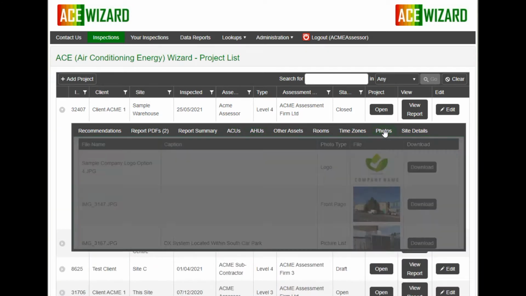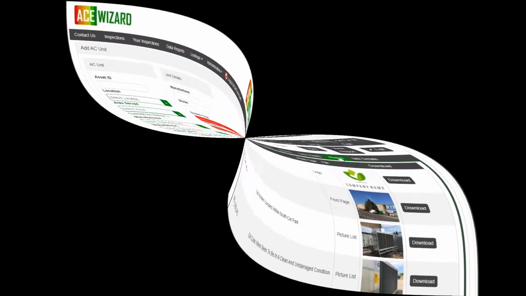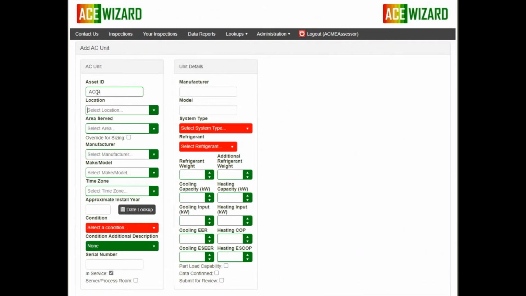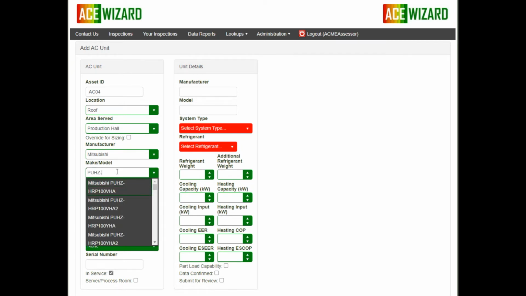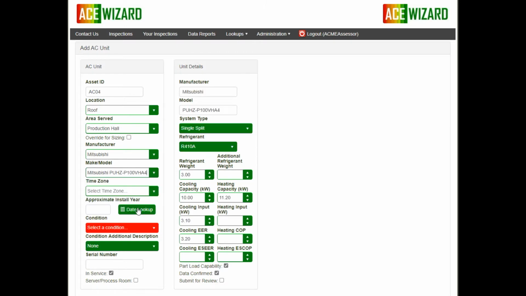So just how does ACE speed up the report writing process for the assessor? ACE is built on a large and validated air conditioning condenser database. Using this database allows the assessor to build a detailed and accurate asset list for each site they survey.